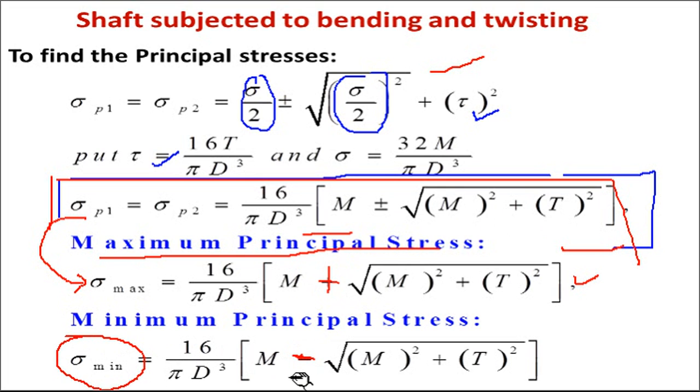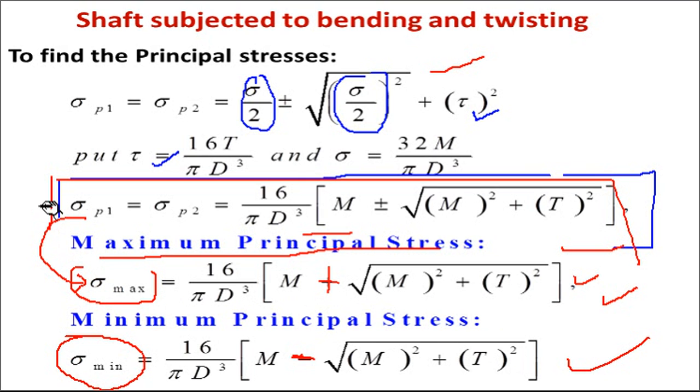So for sigma minimum there will be a negative sign, for sigma maximum a positive sign, and the rest of the terms are constant. In this way you should know the equation when you need to calculate sigma max and sigma minimum when the shaft is subjected to combined bending and torsion.